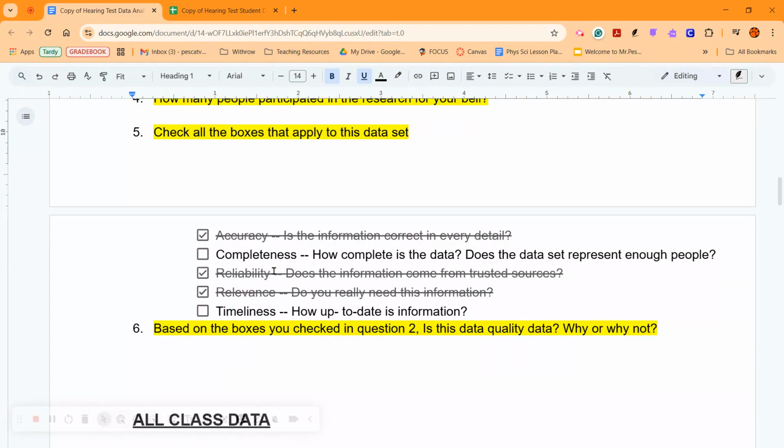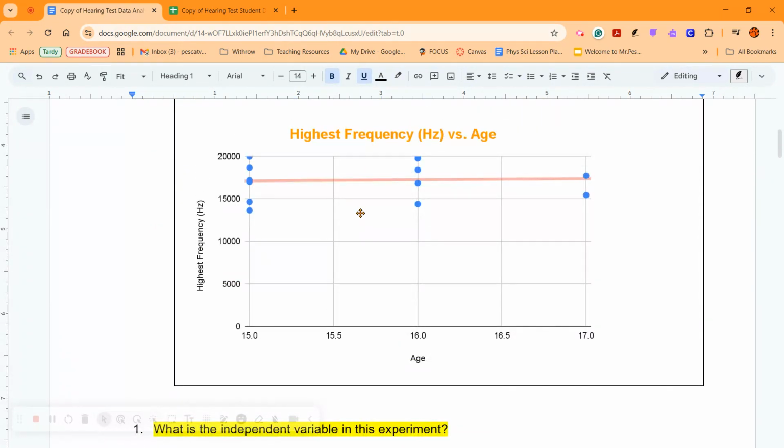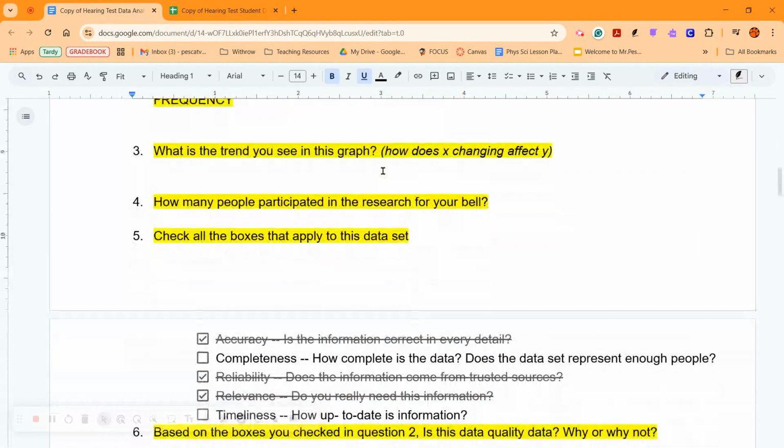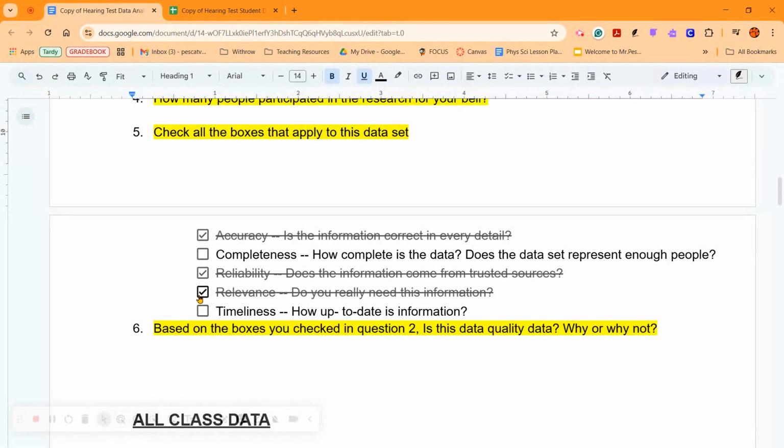If I asked you, if there was in this chart something about like your favorite color, that has nothing to do with what we're asking. So then that wouldn't be relevant. Since the data that we gathered is relevant, check that box. Time. We took this data yesterday, so you should be good to go on time. It's pretty up to date. So then, based on the questions in question 5, that's a typo.